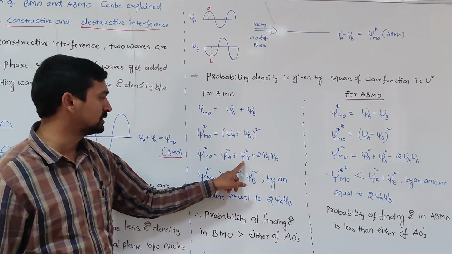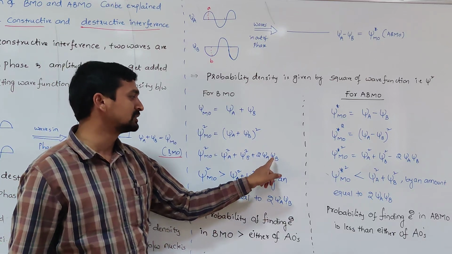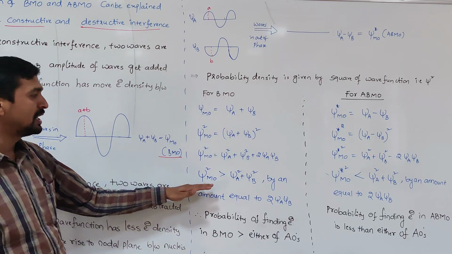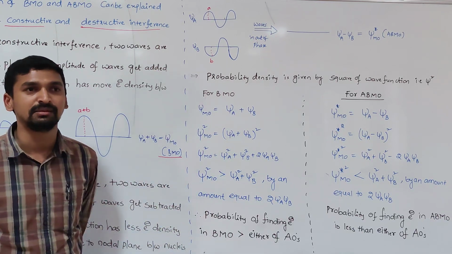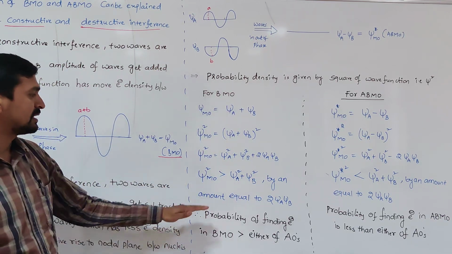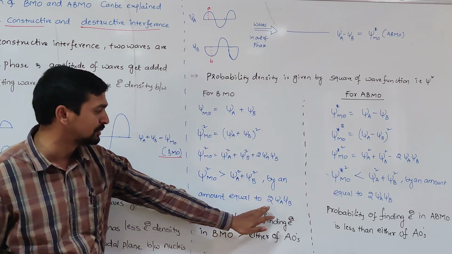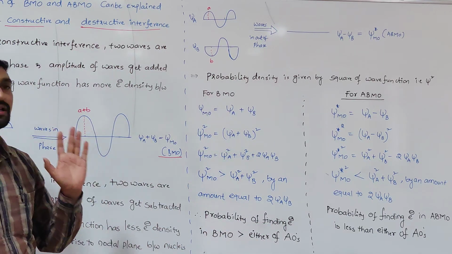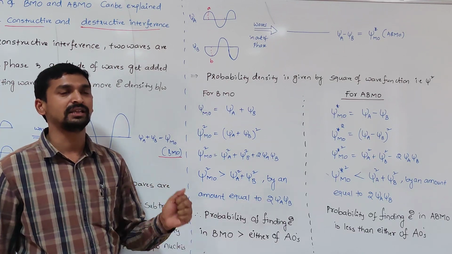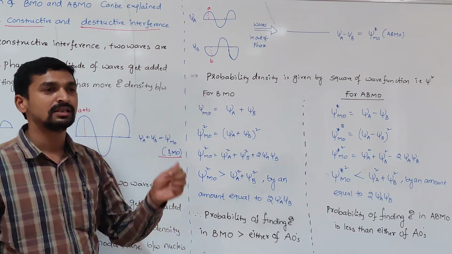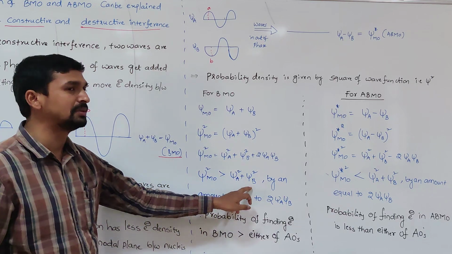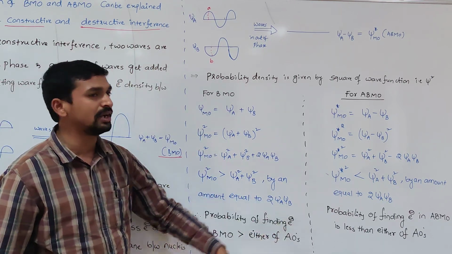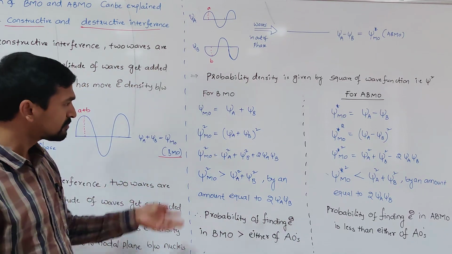No. In addition to that, we also get 2 psi A psi B. This clearly indicates the probability of finding the electron density in the molecular orbital is greater by an amount equal to 2 psi A psi B. That means in the bonding molecular orbital, the electron density is always more than in either of the atomic orbitals. How much greater? By a quantity equal to 2 psi A psi B.